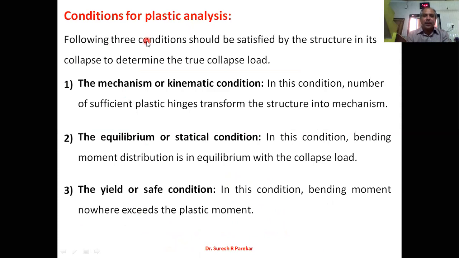Now conditions for plastic analysis. We have the following three conditions for plastic analysis, and they should be satisfied to determine the true collapse load. First is the mechanism or kinematic condition. In this condition, a sufficient number of plastic hinges transform the structure into a mechanism. So to transform the structure into a mechanism, we should have a sufficient number of plastic hinges.